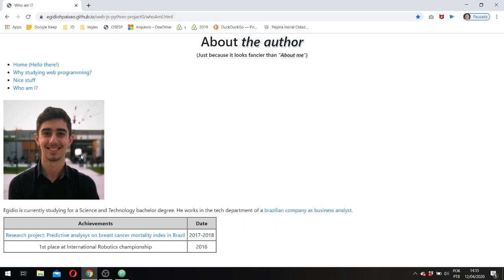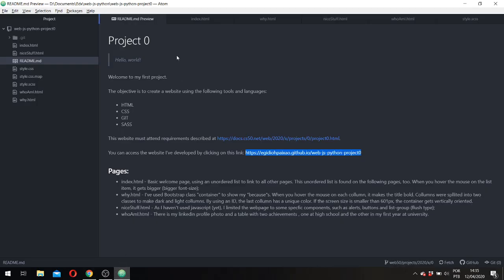There's the href, and I say here that I'm studying for a science and technology bachelor's degree and that I work in a tech department of a Brazilian company. There's the hyperlink to my LinkedIn account and also the hyperlink to the research projects I've developed at university. They are in Portuguese, okay? So I'm from Brazil. I am a Brazilian Portuguese native speaker. So if you have any questions about the contents of these pages, feel free to send me a message on LinkedIn or YouTube, okay? So let's go to the source code.